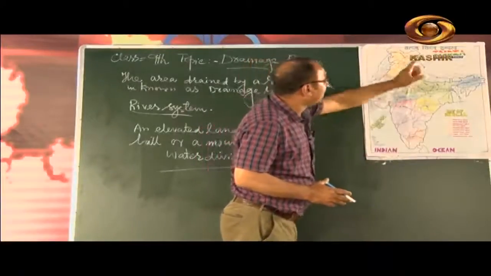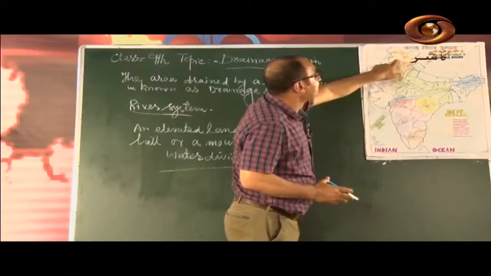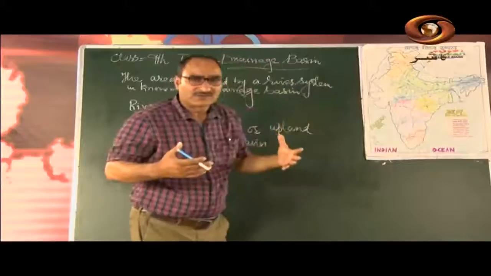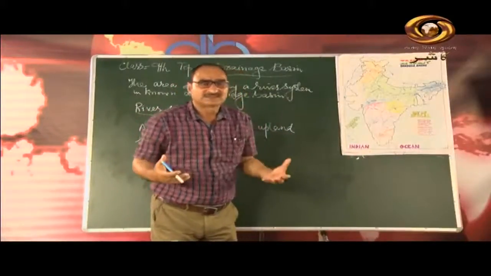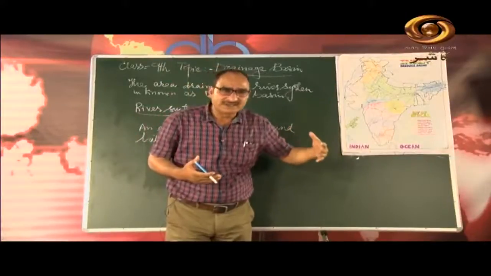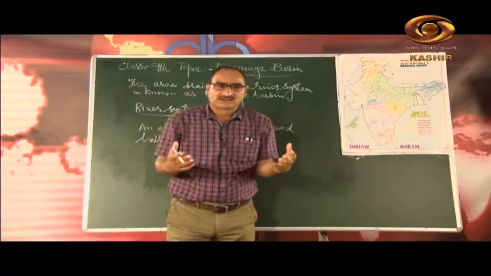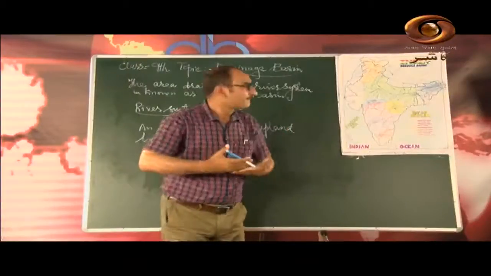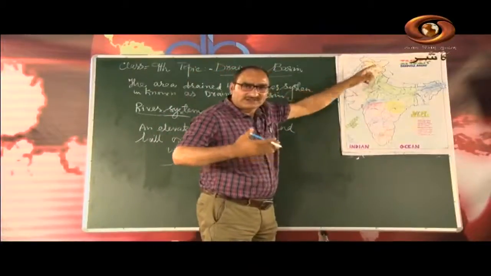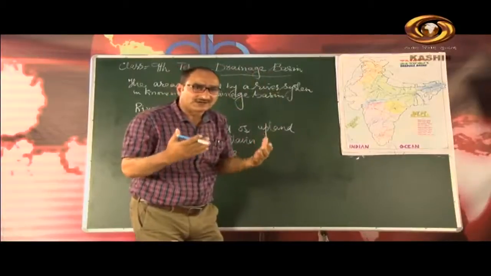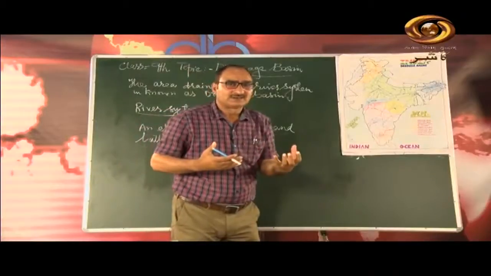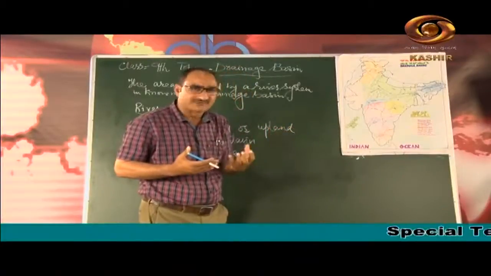And there we have another river here, Jhelum. The river Jhelum is known in Kashmir as Vyat, and in Sanskrit it is called Vitasta. This river has its origin near the Pir Panjal range in Anantnag district at Verinag. Verinag is a spring from where this river originates.